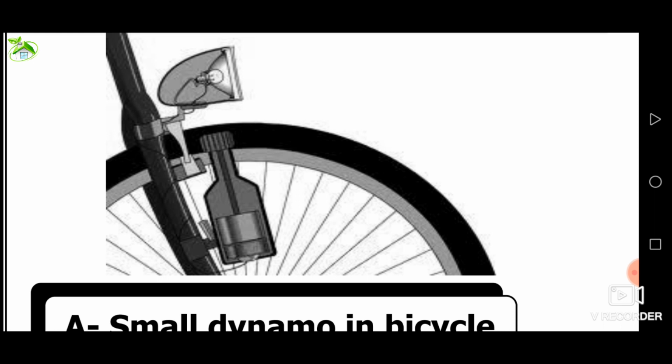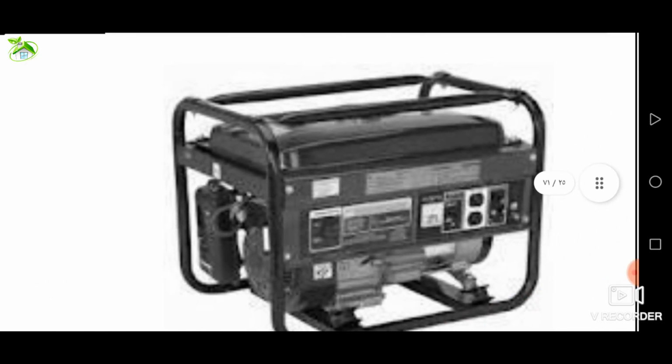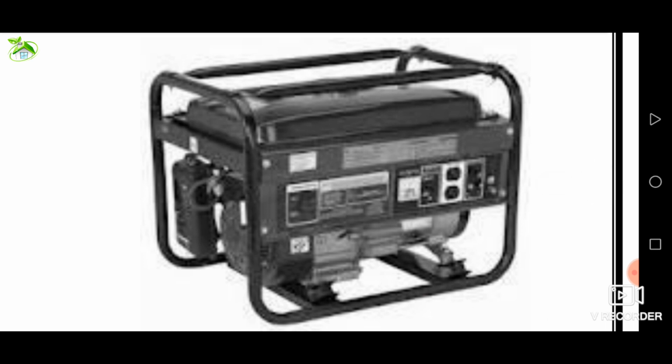Structure of a small dynamo: a small cylinder that touches the bicycle wheel tire. This cylinder is connected to a U-shaped magnet that's surrounded by a coil.